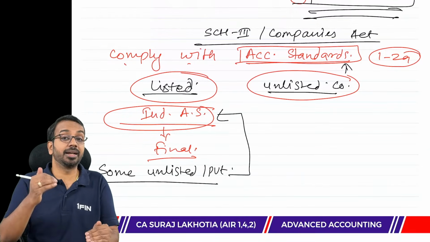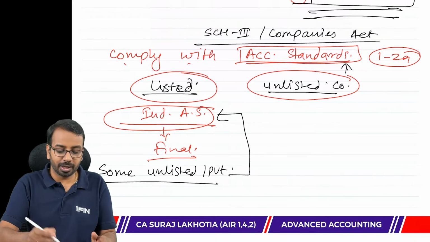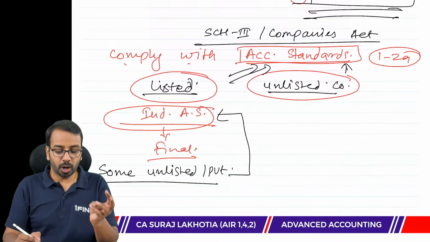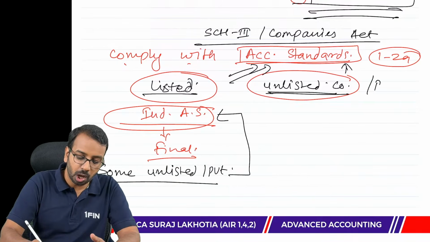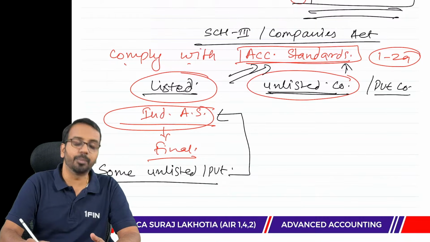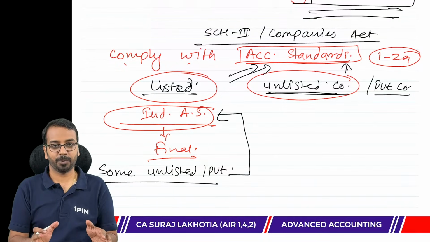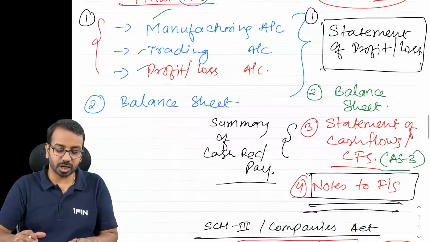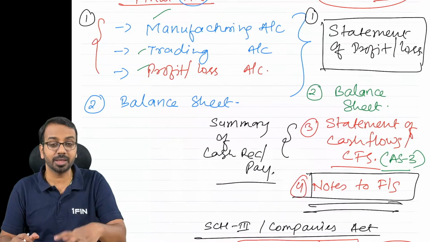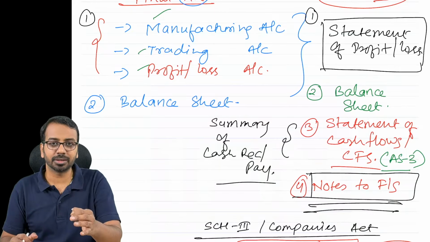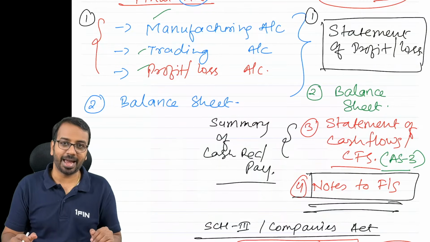So here at intermediate, we are only talking about application of accounting standards. So either you will have an unlisted company or you will have a private company to whom only accounting standard is applicable. Okay. So this is the structure of the financial statements that you are required to prepare as per the Schedule 3 of the Companies Act.